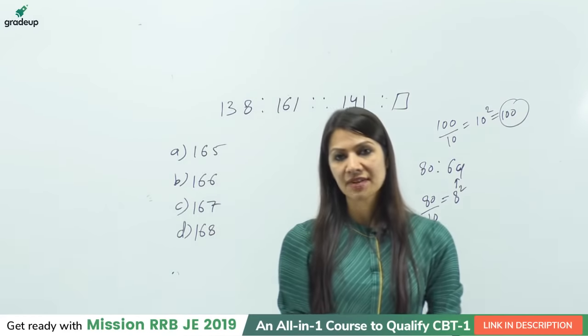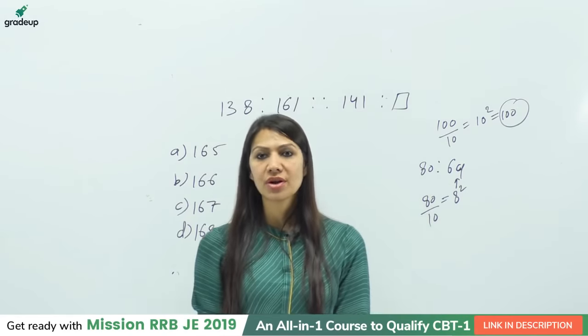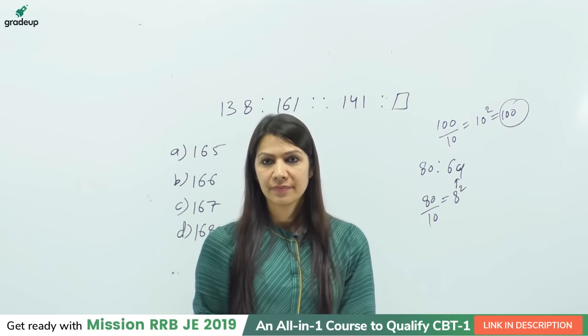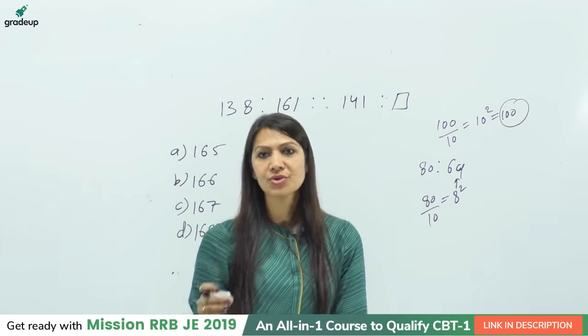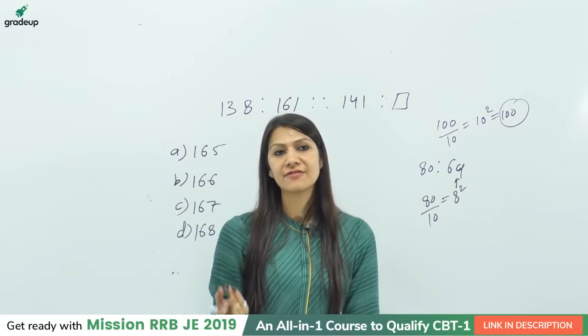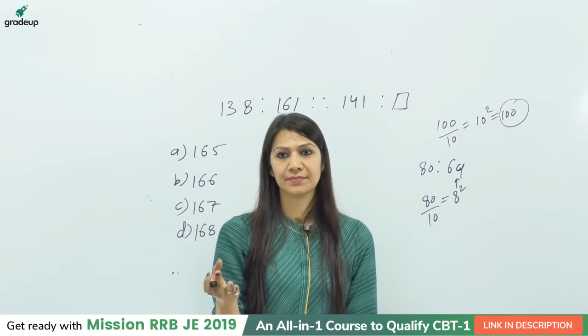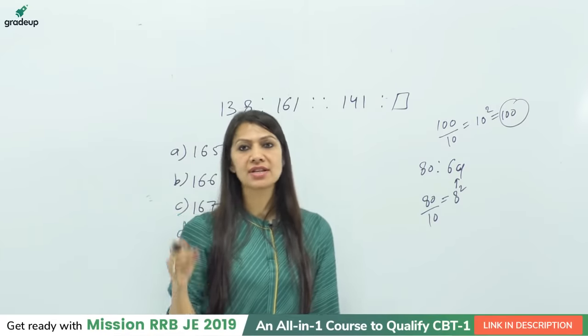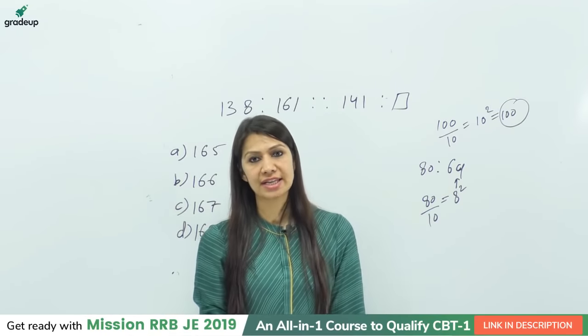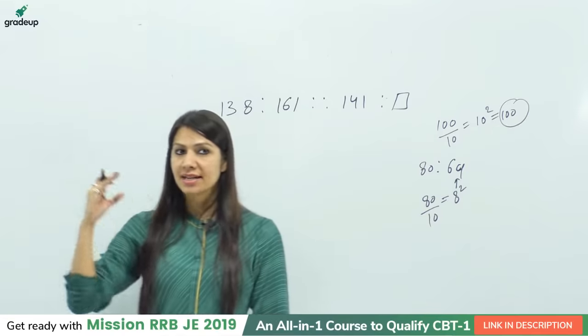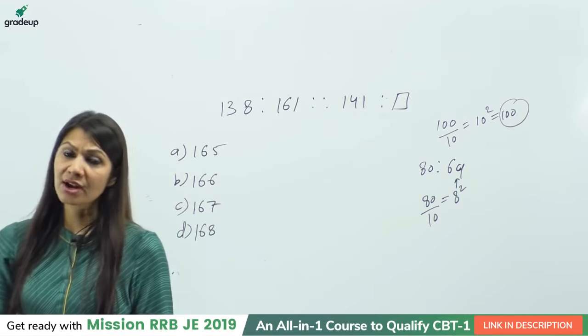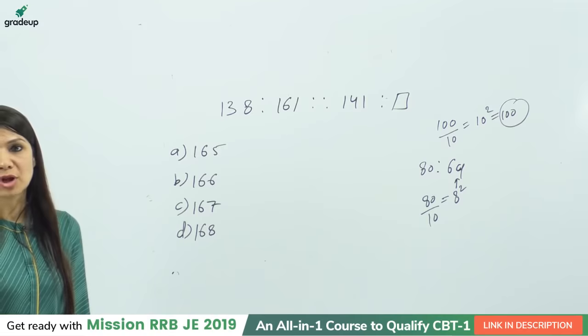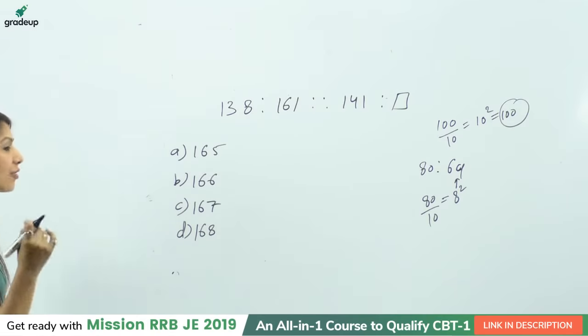Suresh, in the previous question, if both 1 and 100 are in your options, what should you choose? You will choose what you get first in your mind. If you are getting that 1 is the right answer and it is given in the option, definitely you will mark that because you are logically correct. If suppose you are thinking that it is divide by 10 and then the square, and 100 is in the option, so logically you are also correct. But how is the answer key?